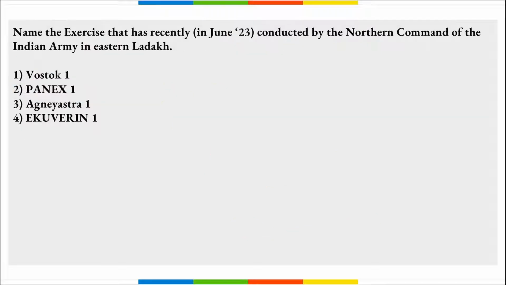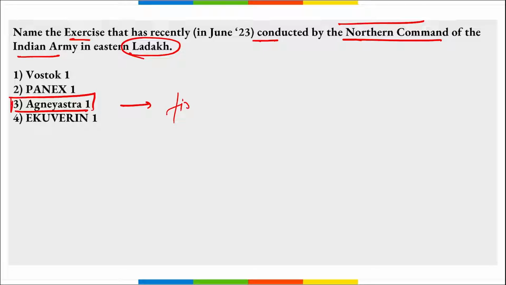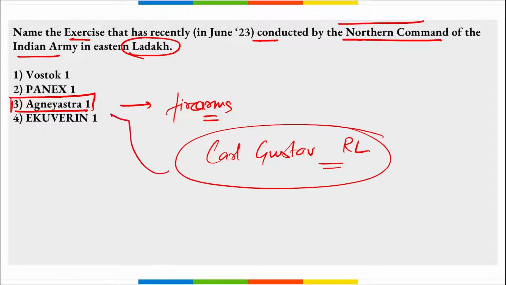Correct? Next is, name the exercise that was conducted by the Northern Command of the Indian Army in Eastern Ladakh. It is your Agnistra 1. I repeat, Agnistra 1 is the name of the exercise that was conducted by the Northern Command of the Indian Army in Eastern Ladakh. And this Agnistra means fire arms, correct, in Hindi. Then here, anti-tank missiles and Carl Gustav rocket launchers also participated in this exercise Agnistra 1.